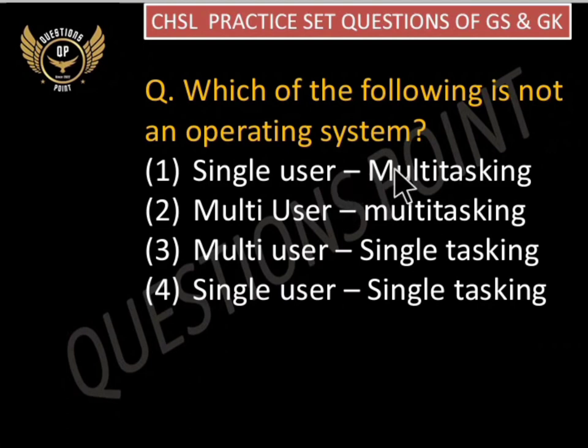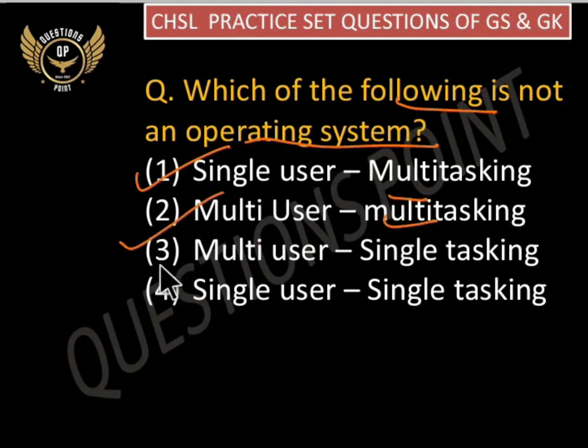Which of the following is not an operating system? First, single user multitasking, multi-user multitasking, multi-user single tasking or single user single tasking? So the correct answer here will be option number C, that is multi-user and single tasking. This is not an operating system.